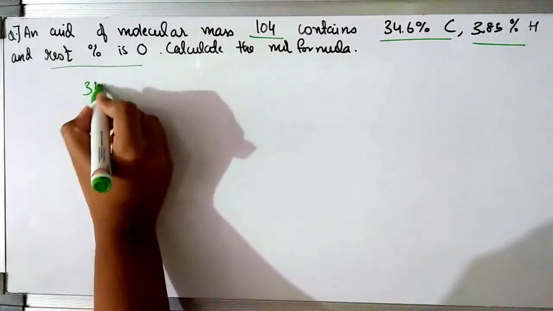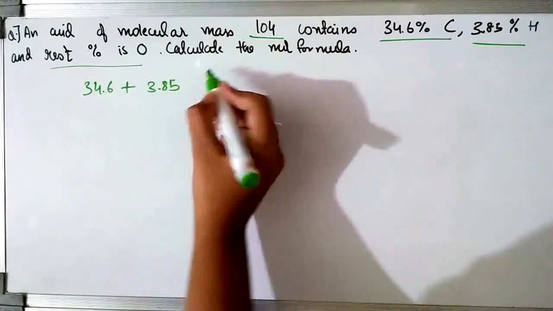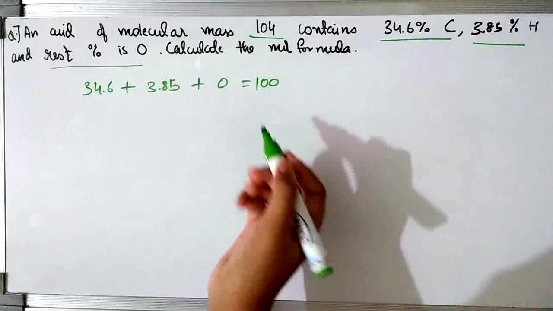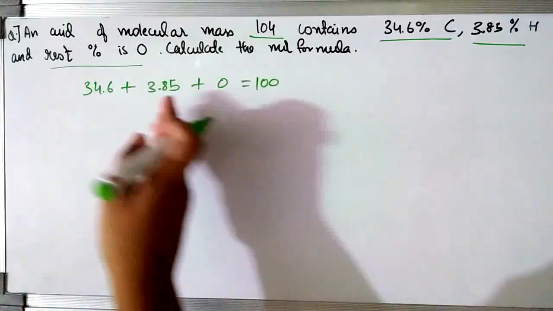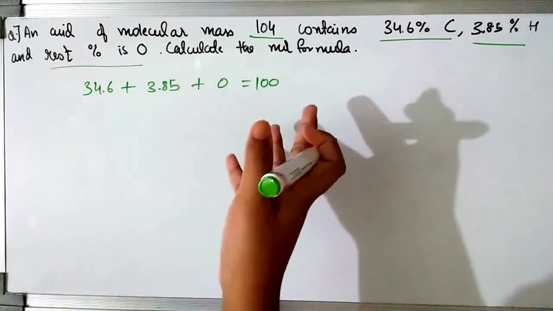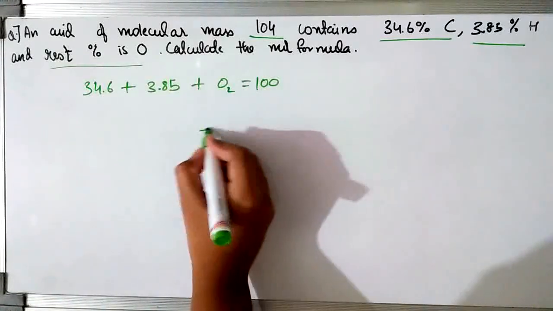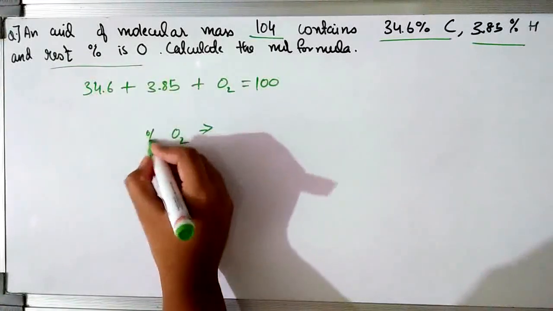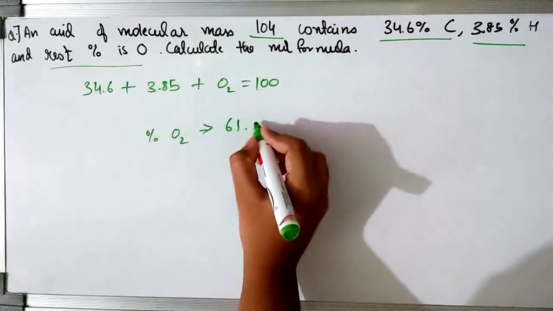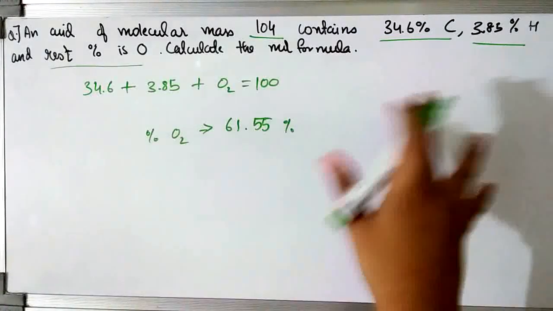Now if you see, 34.6%, that is carbon, plus 3.85% of hydrogen plus some percentage of oxygen will give you 100%, right? Because these three are the percentages of the three elements present in that compound. So together their percentages will make up 100%, because they make up the whole compound. So the percentage of oxygen, if we calculate, we get it to be 61.55% of oxygen.